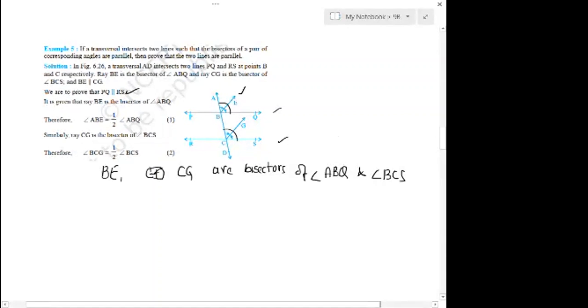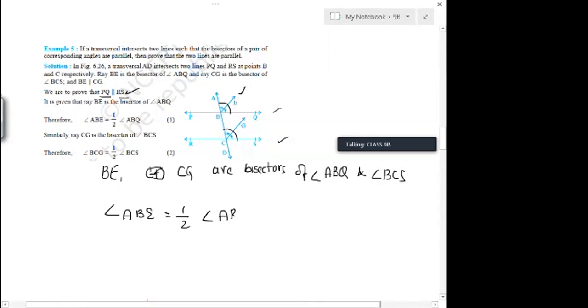We have learned that if you want to prove two lines are parallel, here we are trying to prove PQ parallel to RS, we have to prove either corresponding angles are equal, or alternate angles are equal, or allied angles are supplementary. So let us try to prove corresponding angles are equal. What is angle ABE here? Isn't it half of angle ABQ? Remember, this is A, here B, and this is Q. It's given that this is an angular bisector, so these angles are equal.